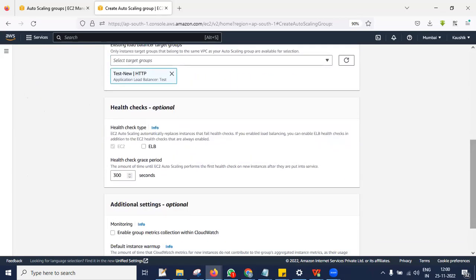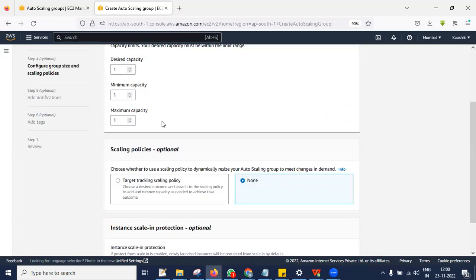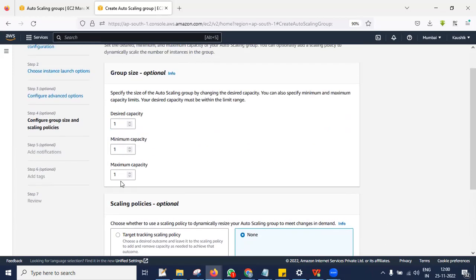And then health check. Health check I have set, right, like every 300 seconds it is going to check whether your server is healthy or unhealthy. If it is healthy, it will leave it as it is. If it is unhealthy, it is going to create a new one. So next one, here you need to specify desired, minimum, maximum.